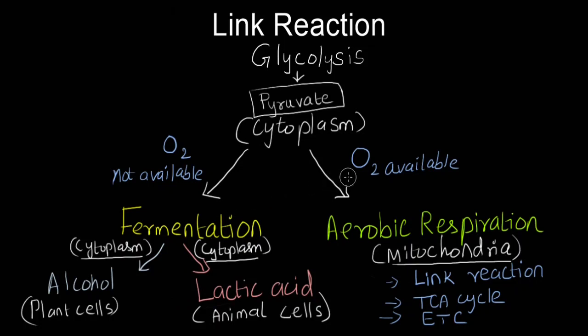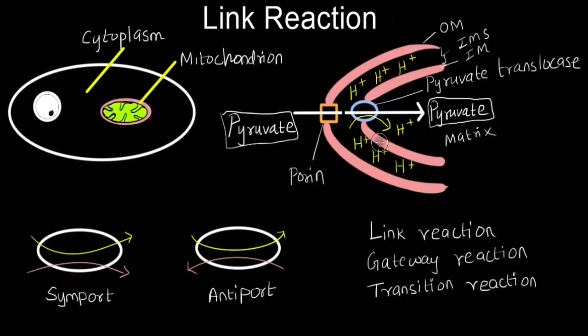In the presence of oxygen, pyruvate gains entry into the mitochondria. Link reaction and TCA cycle, these are the second and third steps of aerobic respiration, and they happen within the matrix of mitochondria. Electron transport chain, which is the fourth step of aerobic respiration, happens in the inner mitochondrial membrane. Only in the presence of oxygen, pyruvate can enter into mitochondria.